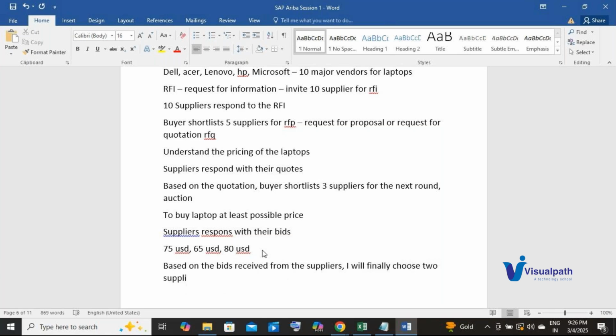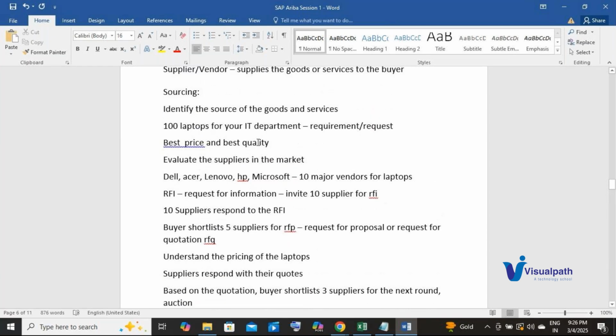Okay. Let's say Dell and Lenovo to supply laptops for the buyer. Okay.